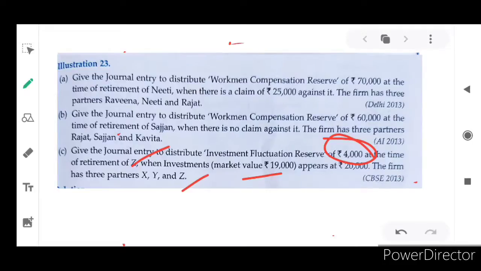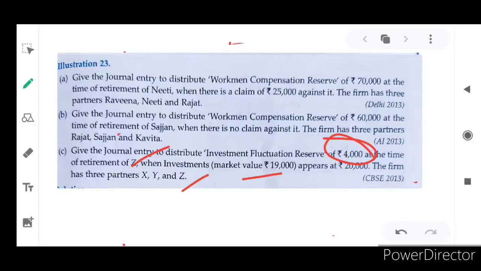So, as per this, investment fluctuation reserve 4,000, at the time of retirement of Z. The market value is 19,000, but it appears at 20,000. The firm has three partners X, Y, Z. So no problem, you can transfer that 4,000 into their capital account. Investment fluctuation reserve 4,000 rupees will be transferred to all the partners' capital account.